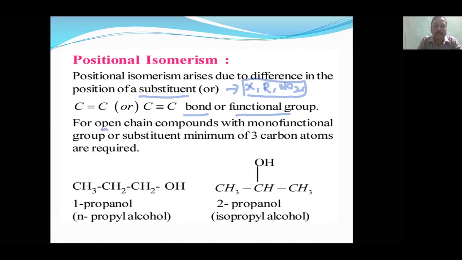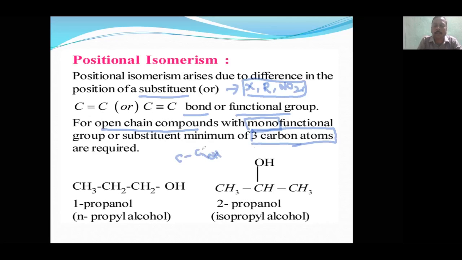Now first let us take open chain compounds with a monofunctional group. Mono means how many? One. For one group or substituent, a minimum of 3 carbon atoms are required. This is very important, you will not come to know it from the definition. If they have only one functional group, then minimum how many carbon atoms are required for positional isomerism? 3 carbons. Suppose 2 carbons are there with 2 functional groups, then it is possible.